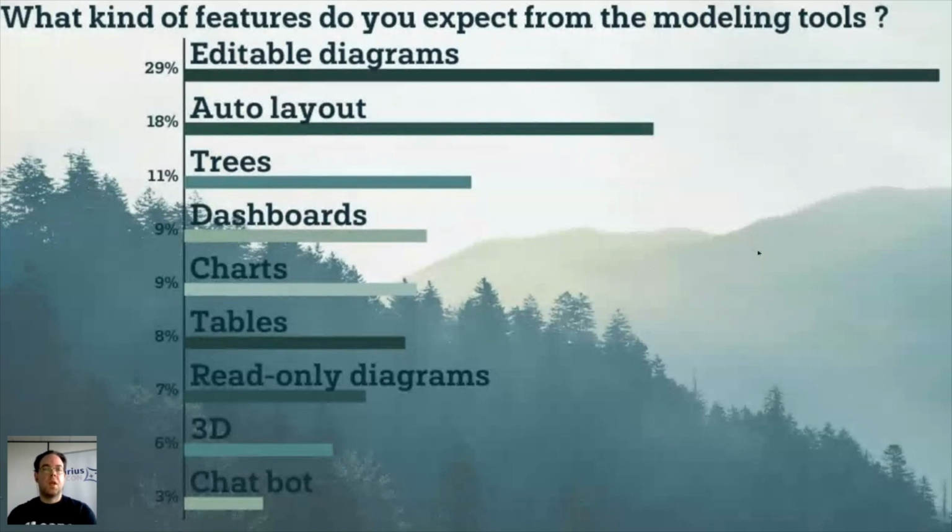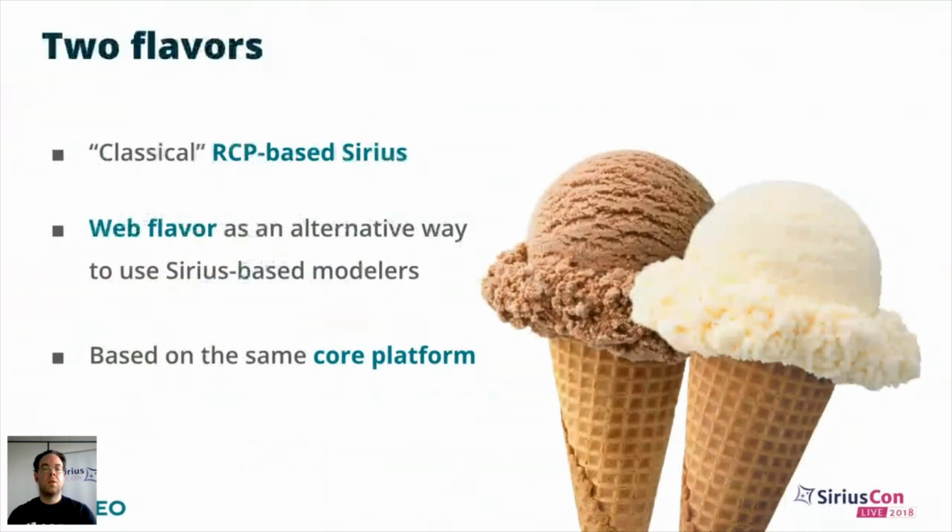So given all this, the idea for the future of Sirius is to have two flavors. One will be the classical RCP-based Sirius that we currently have and is here to stay. But we will also add a new flavor, as an alternative, to be able to use your Sirius-based modelers inside a browser. And because we don't want to create two separate products with different behaviors and duplicate effort, both of those will be based on the same core platform.